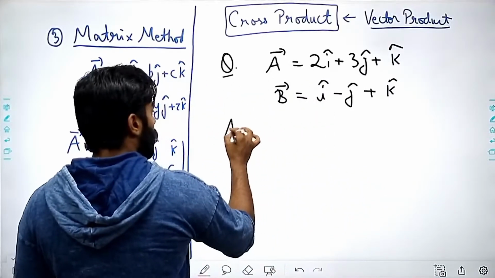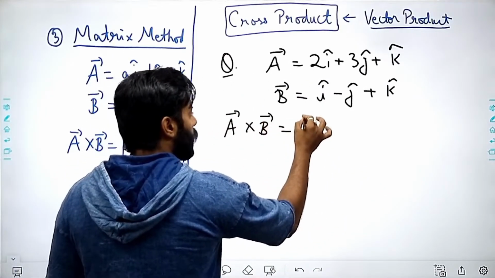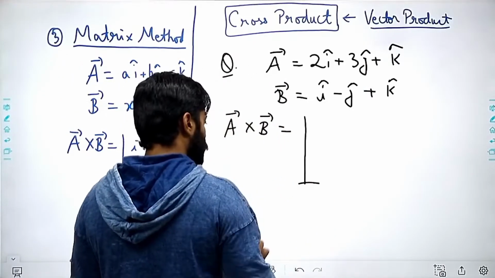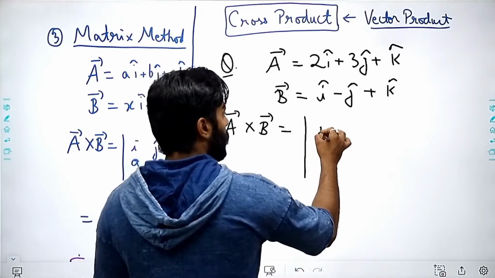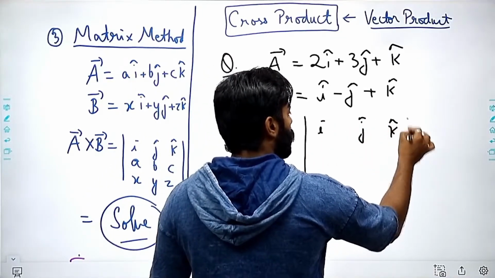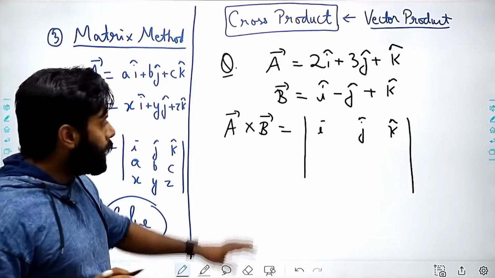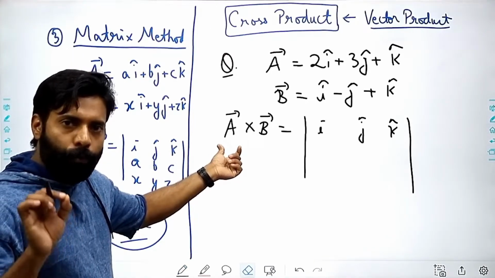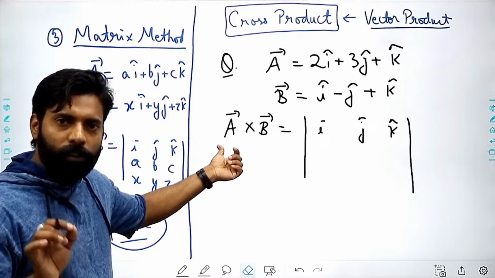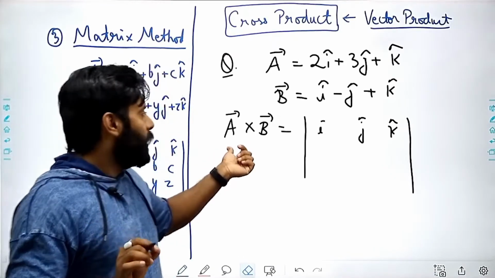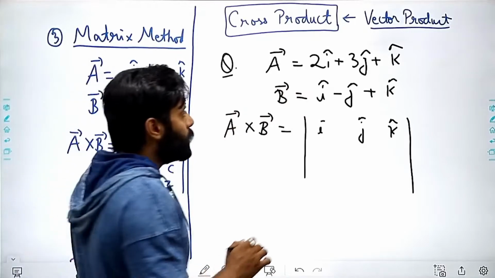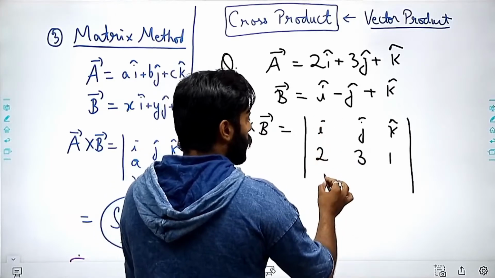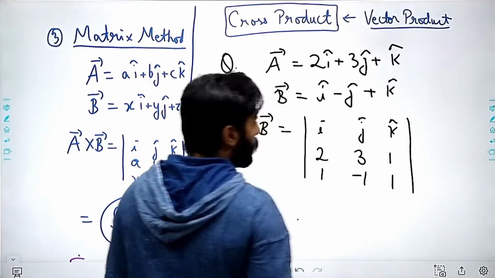So when you are finding the cross product, the way you will be writing this matrix is very important. So it will be i j k. This will be fixed, that you have to start with i j k. The first row will be of A vector only. You can't change this with B, because if you change this, then your answer will change. So the first row will be A vector's components only, that is 2, 3 and 1. And the second row will be of B vector only, so it is 1, minus 1 and 1.